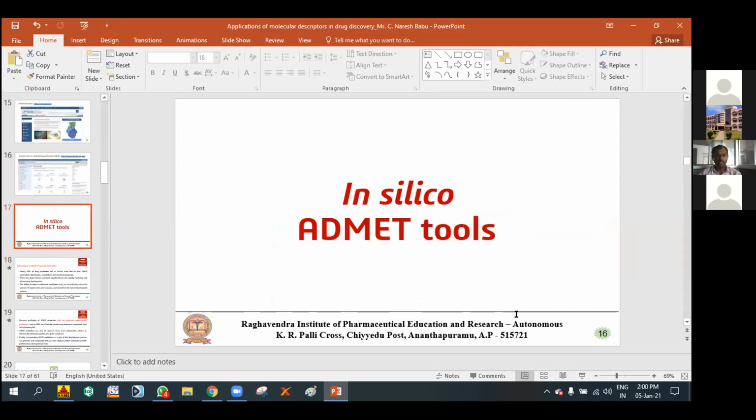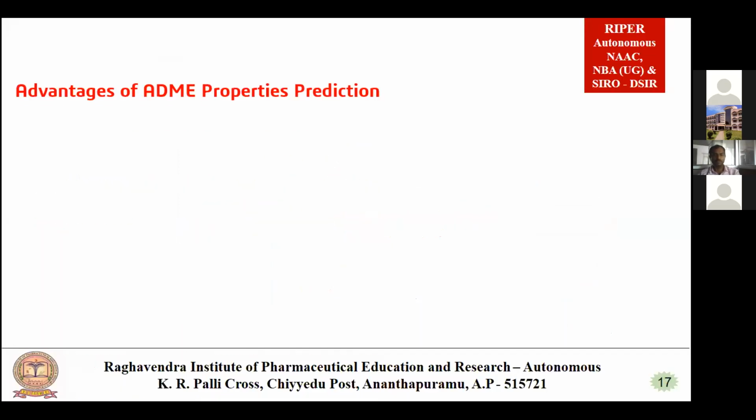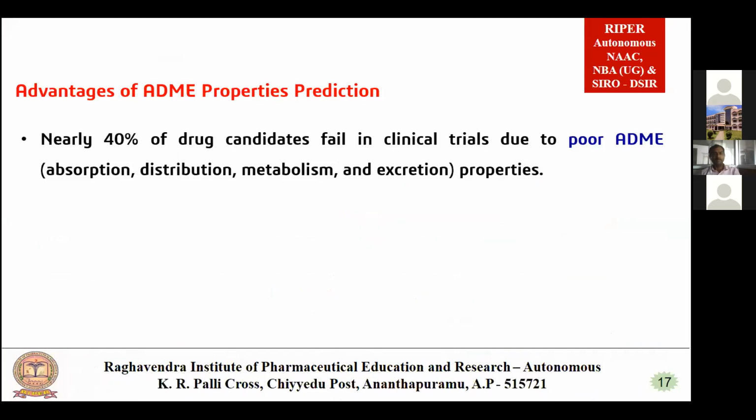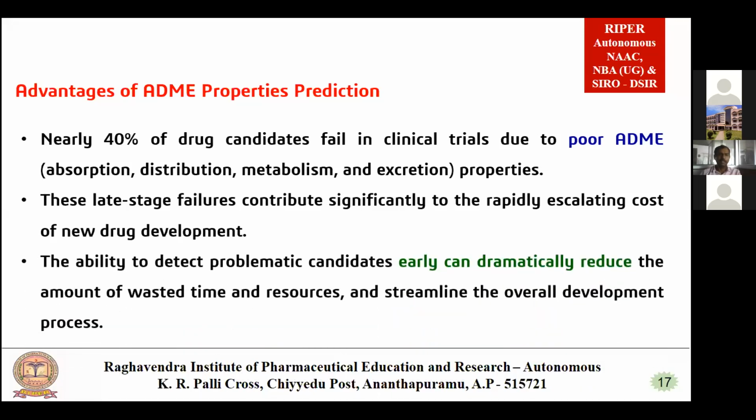So next, coming to the in silico ADMET studies, that is ADMET tools. What are the advantages of ADMET property prediction? If you observe, nearly 40% of drug candidates fail in clinical trials due to poor ADME properties. These late stage failures have a major effect on the cost of drug development. So the ability to detect these problematic candidates early can dramatically reduce the amount of wasted time and resources and streamline the overall development process.